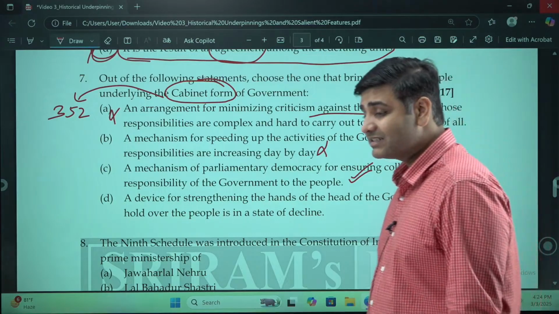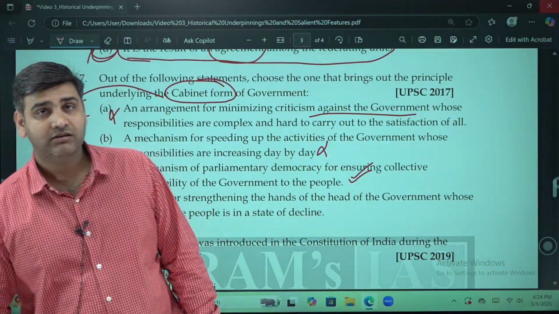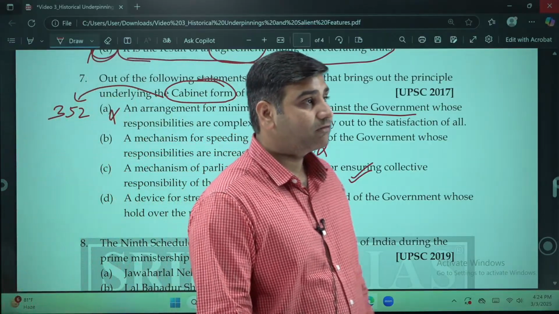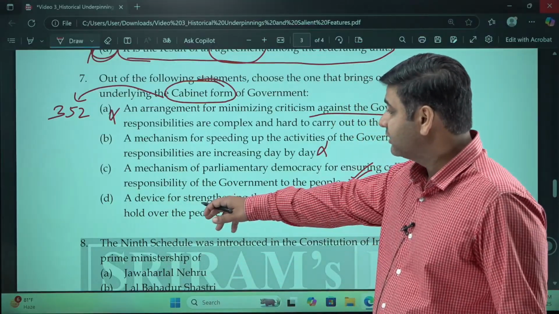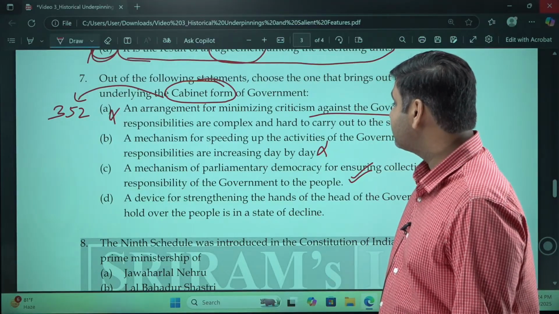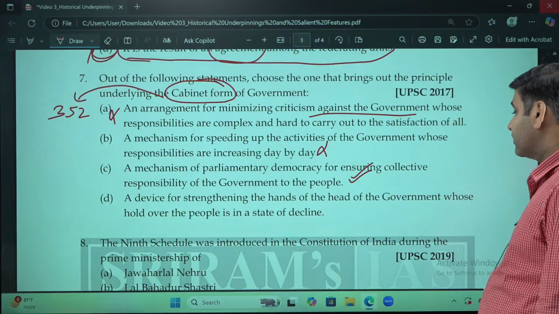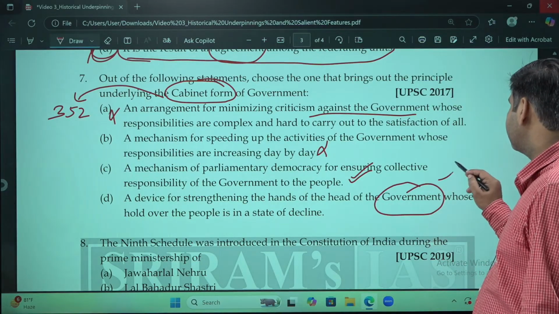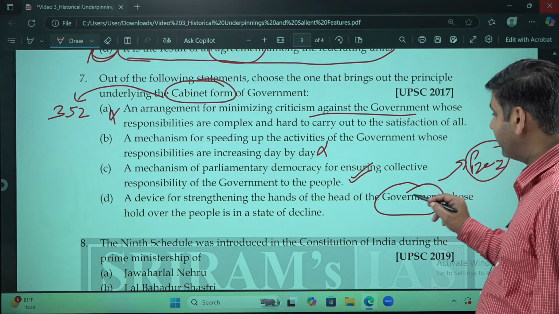The principle of collective responsibility, the Council of Ministers responsible to the Lok Sabha, is the feature of the parliamentary form of government in India. So C can be our answer, but do not mark it before we read option D. A device for strengthening the hands of the head of the government. Head of the government means president in this matter. No, head of the state.